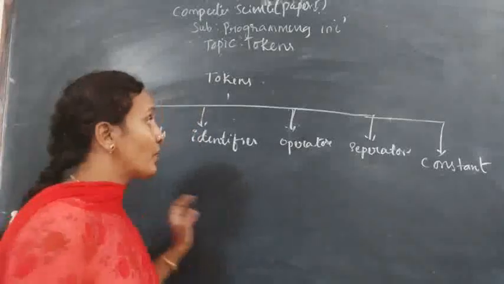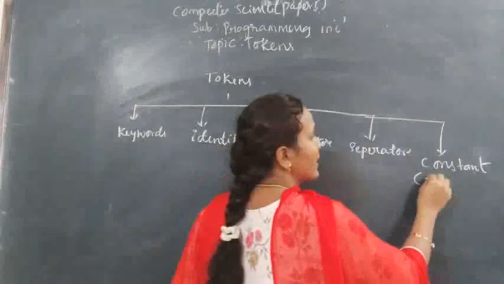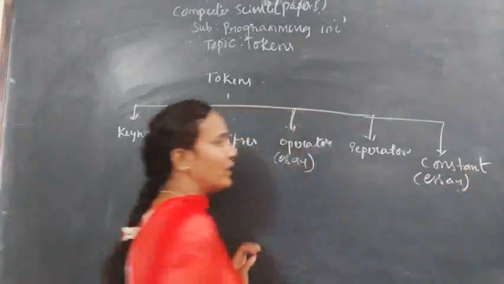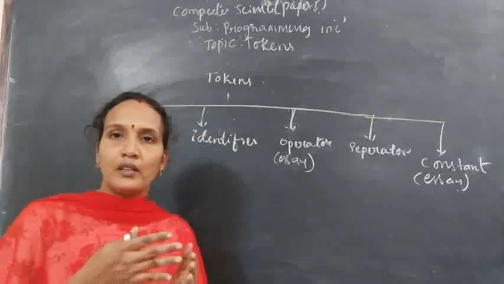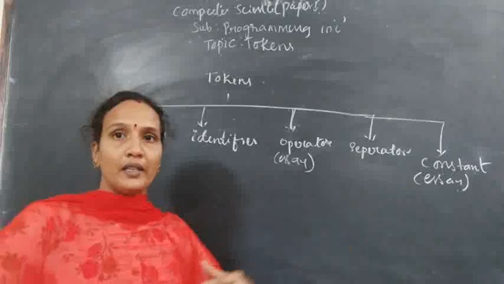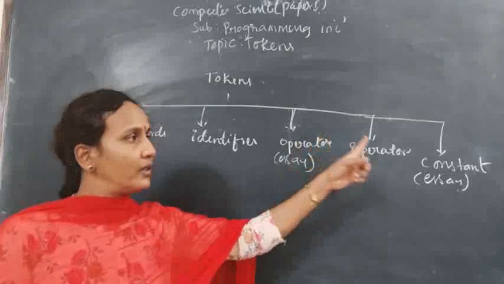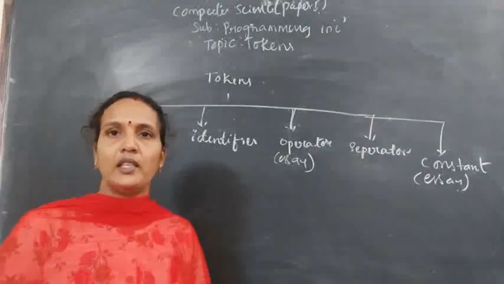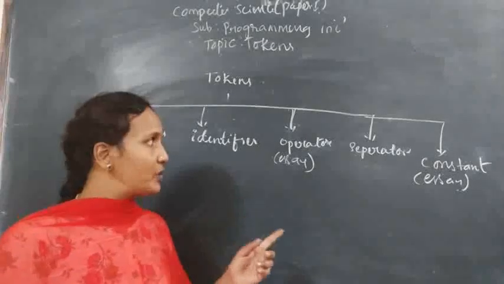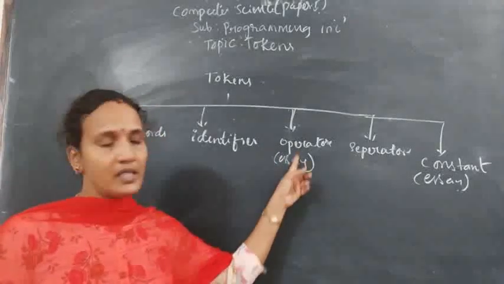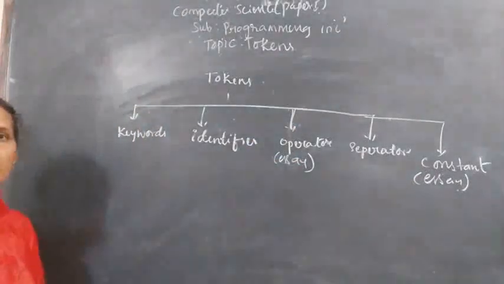In these tokens, operators again is an essay question, and constants is also an essay question. Under tokens I will give a little bit of description about these two, but again you have an essay question on operators and on constants. The basic definition of these two I will explain right now. After this, in the next class, I will explain in detail about operators and constants. Okay, so these are the tokens in C programming.